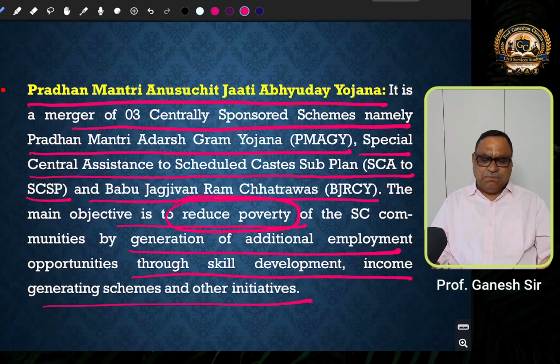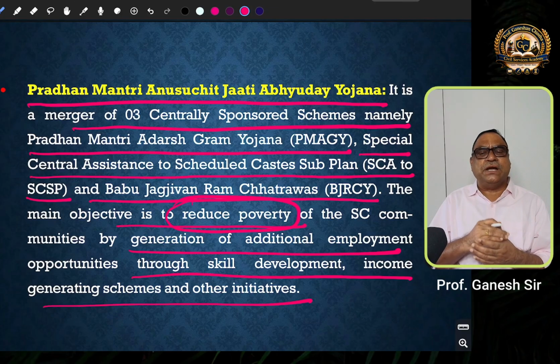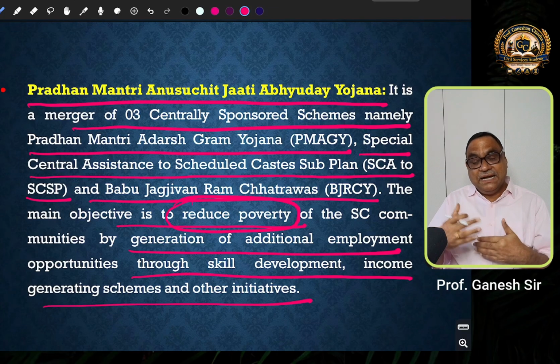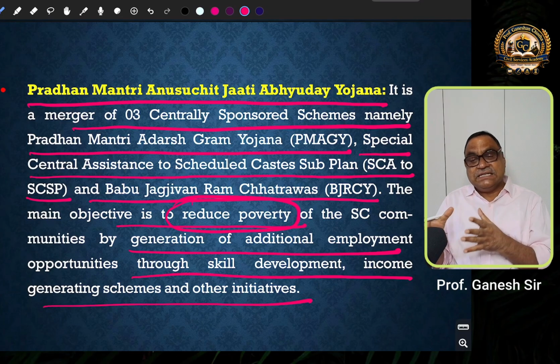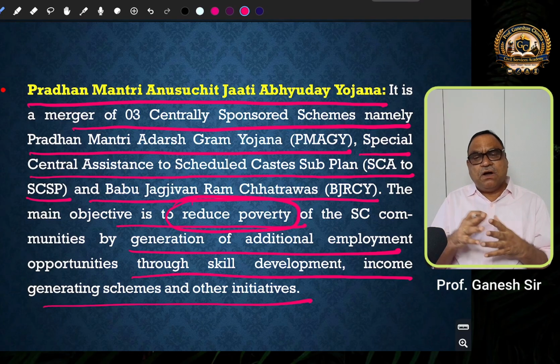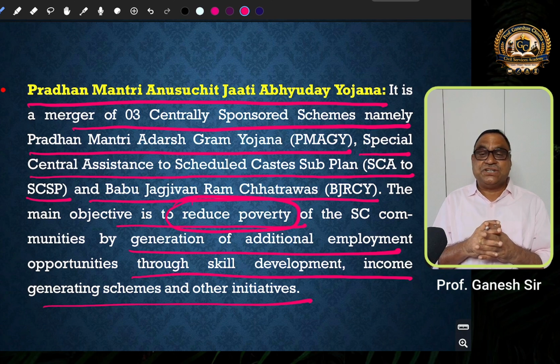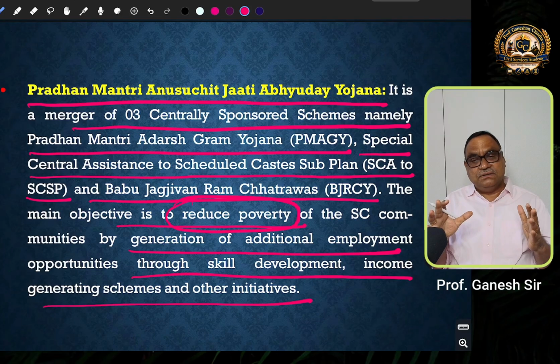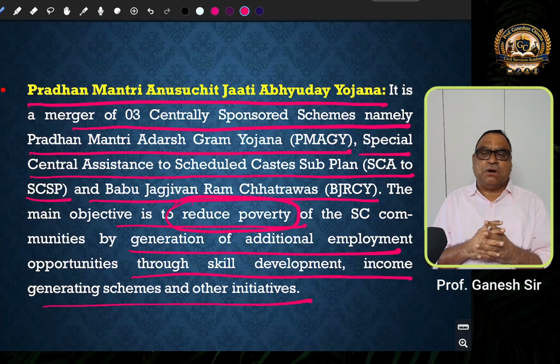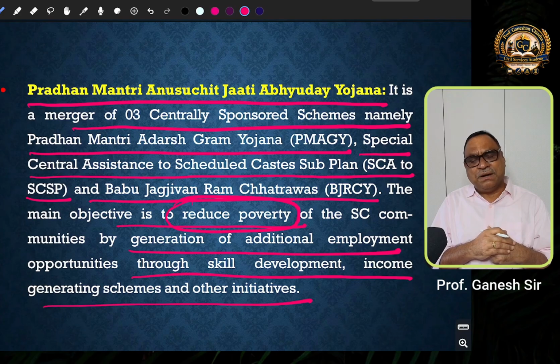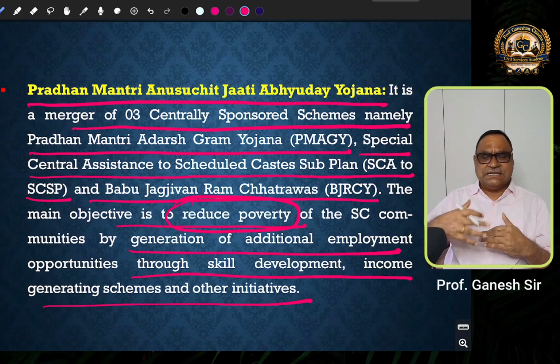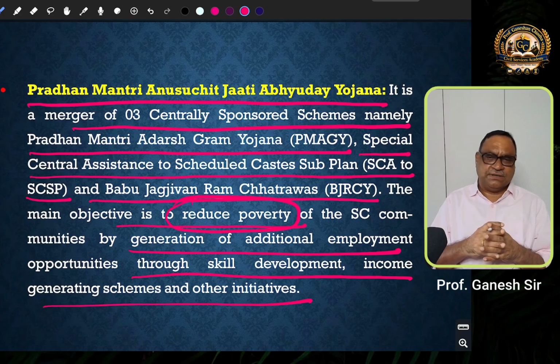So that means by having access to quality education and by completing their courses by availing these scholarships and making use of the hostel facilities, many scheduled caste youth have got very good jobs in the job market, both in government as well as the private sector. So, this is one social implication.